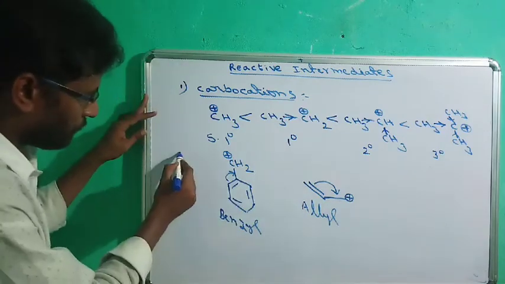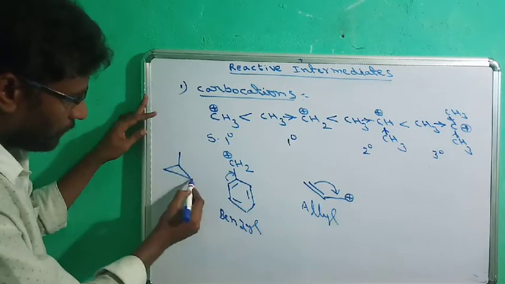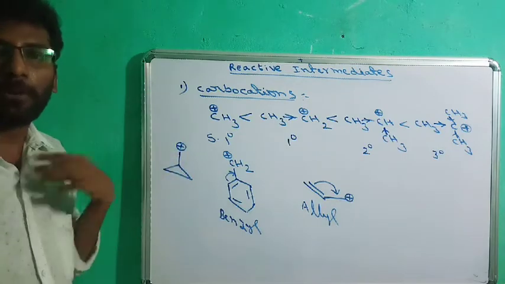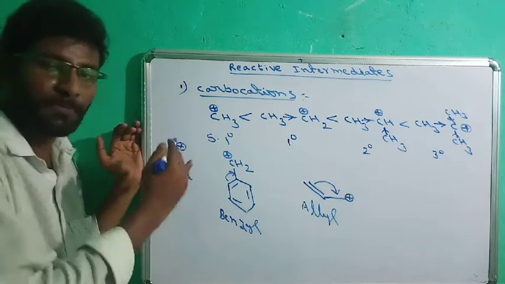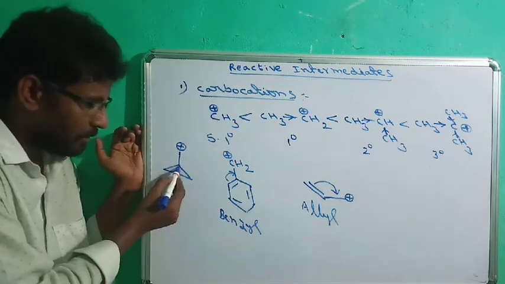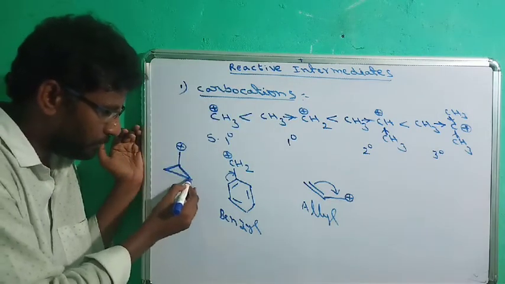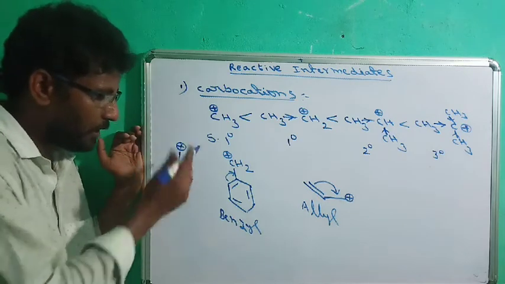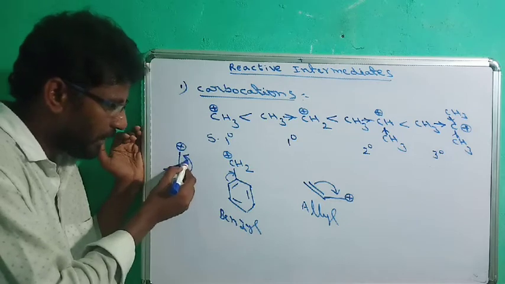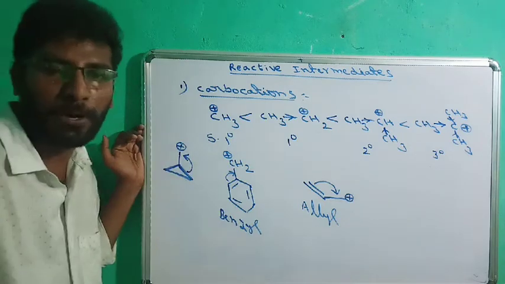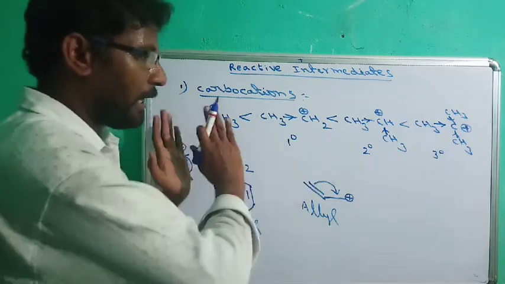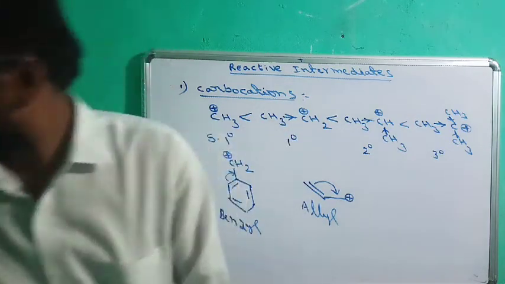Similarly, if any cyclopropyl group is present adjacent to the carbocation, the stability is further increased, because the cyclopropane group always exhibits strain. Due to this strain, the bond is always rotated like this. So this is called sigma bond resonance. The stability will be further increased. So the overall order of this stability will be